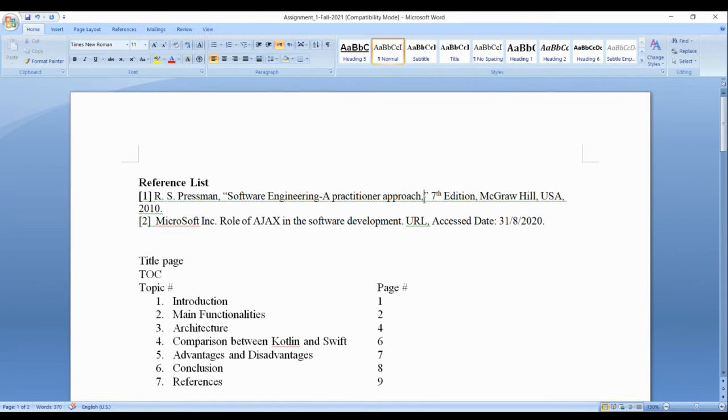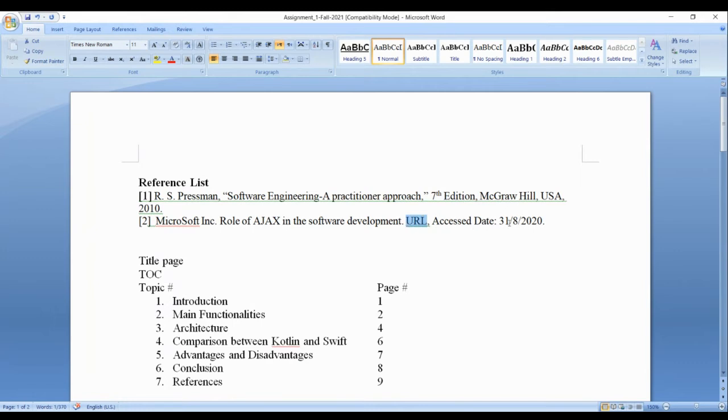And then you can see here, comma, the title of the book name here. Here is a comma, and then there is a double quote, and then space. If there is only one edition, no need to mention the edition. Publisher name, comma, country of publishing, comma, year of publishing, and then full stop. And then second reference, for example, Microsoft Inc., role of Ajax development. If it is a website, the complete URL. Copy from the internet, from Google, copy paste here as it is, URL.